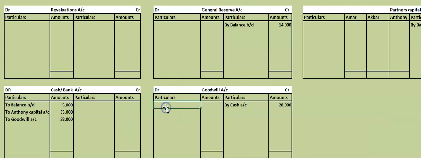This goodwill should be distributed to the old partners. Who are the old partners? Amar. Amar's capital account. How much is the share? And to Akbar's capital account.